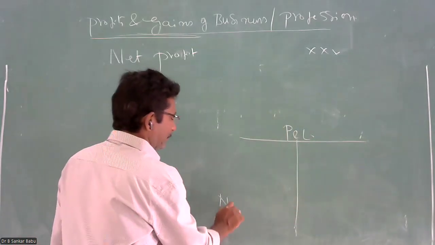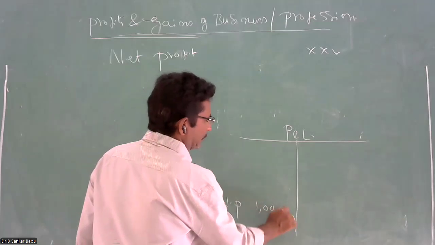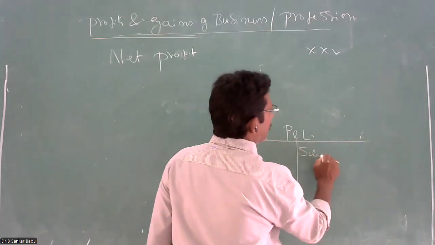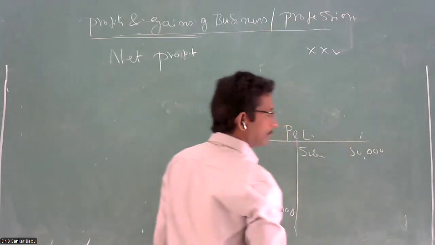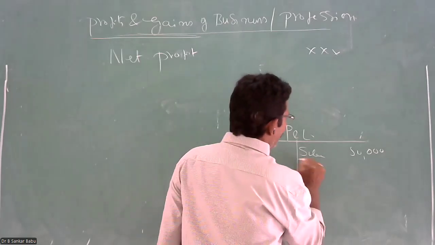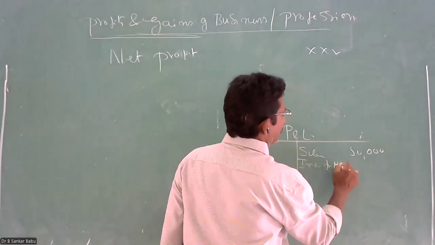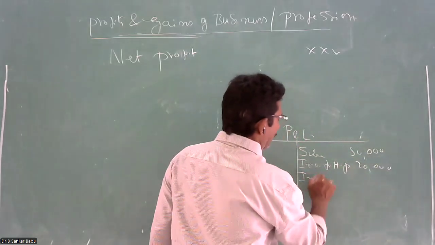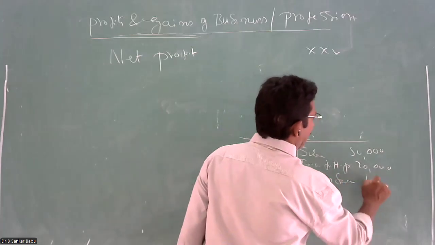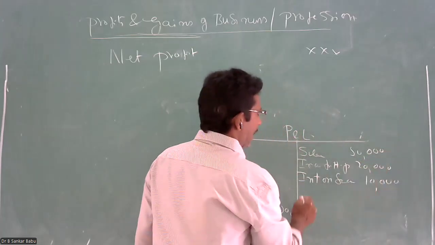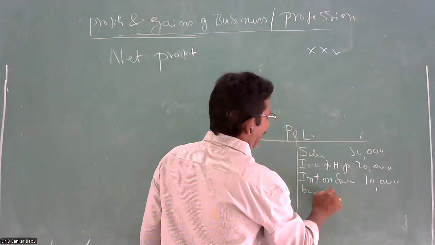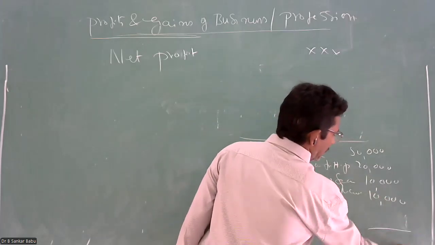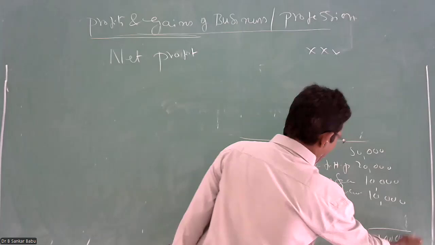Your net profit is 1 lakh rupees. Your sales 50,000. Your income from house property 20,000. Interest on securities 10,000. And back dates recovered 10,000. Now the total of incomes is 1 lakh.